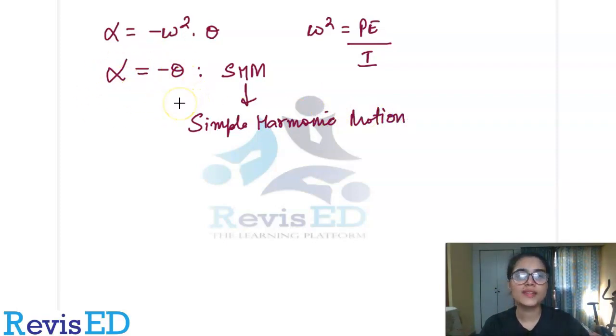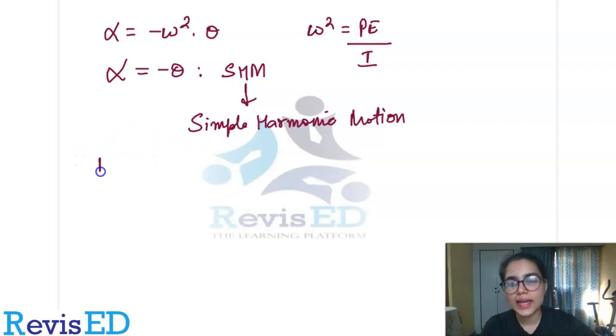You should know that this represents that your dipole placed in electric field has simple harmonic motion. So in questions it can be asked to derive the expression that your dipole placed in electric field shows SHM, right? When the dipole is displaced from its mean position by some small angle theta, then it will have SHM. This is what we have seen over here.